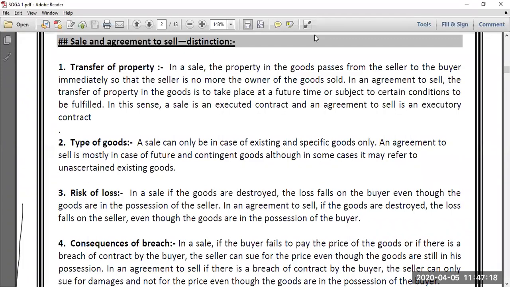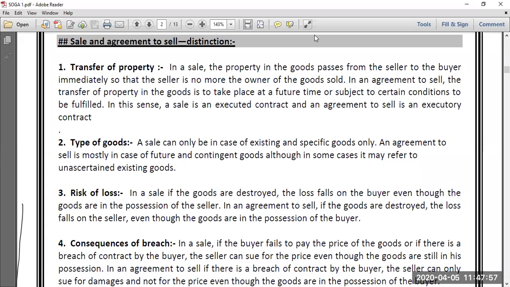This is very important. On that basis, we have derived 5 distinctions between sale and agreement to sell that you are supposed to remember. Number 1, transfer of property. In case of sale, the property shifts immediately from seller to buyer. In case of agreement to sell, the property shifts from seller to buyer at some future date or on fulfillment of some definite condition. Then, sale can be only for existing and specific goods, whereas agreement to sell can be for future goods, contingent goods, and in some cases it may be for unascertained goods.